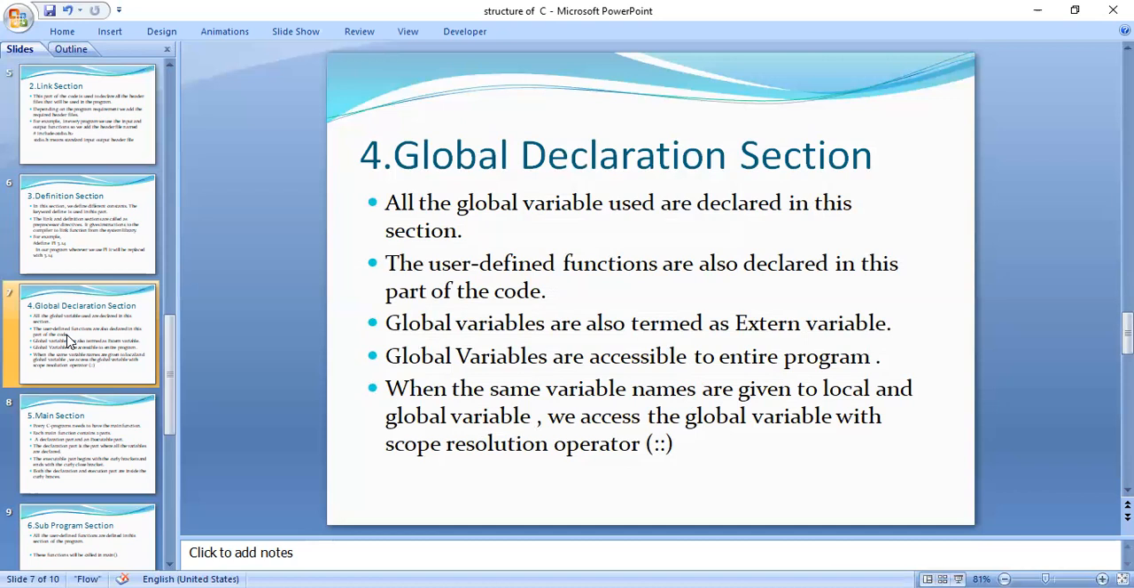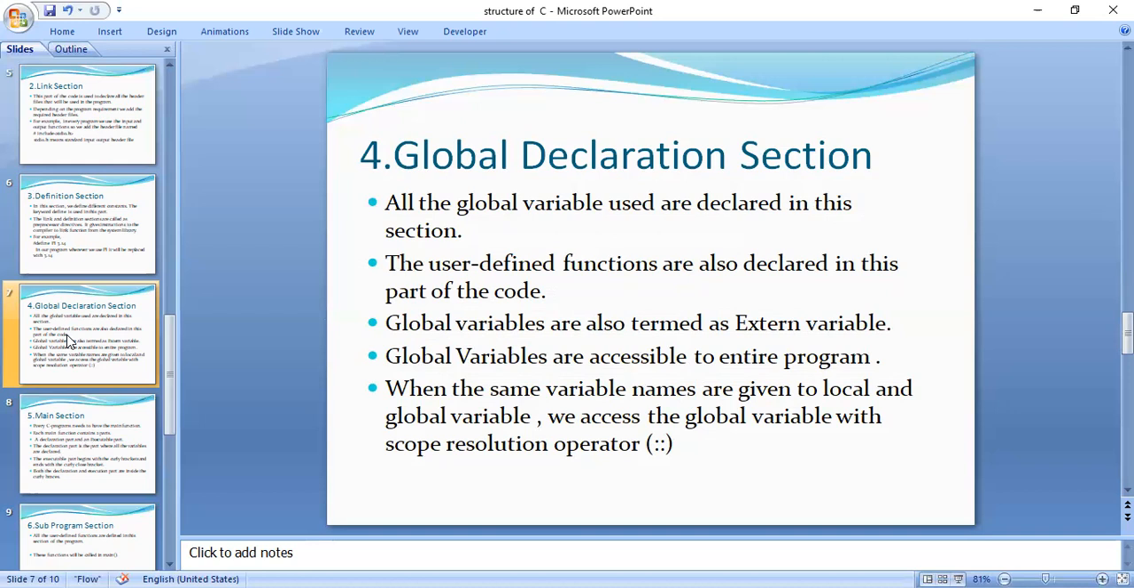And whatever variables we declare in the global declaration section are termed global variables as well as external variables. A variable declared in the global declaration section can be used throughout the program, not only in the main section but also in the user defined sections. So that is the purpose of global variables.